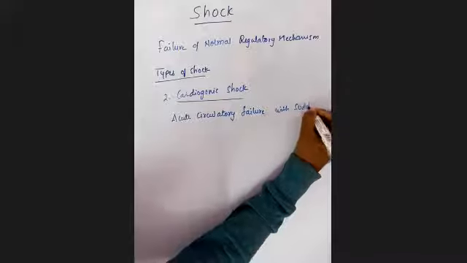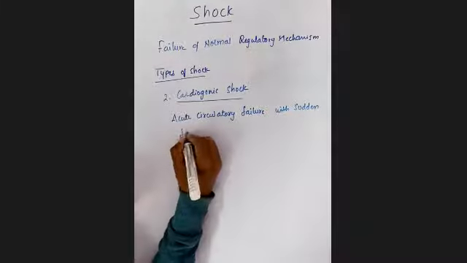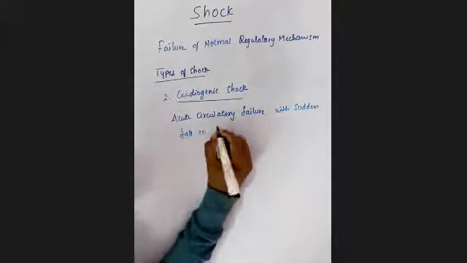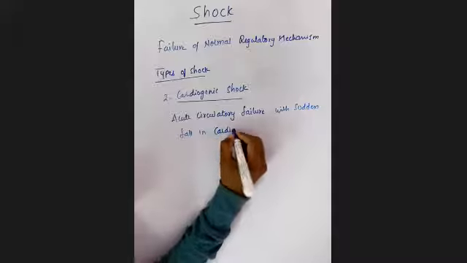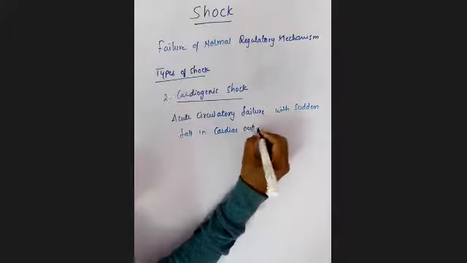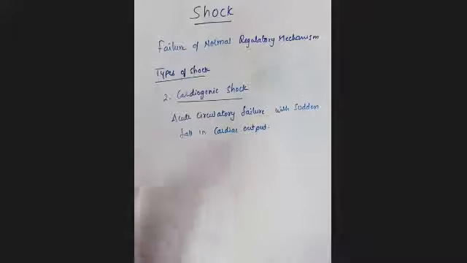Suppose if there is any sudden fall in cardiac output, which may lead to this kind of cardiogenic shock.